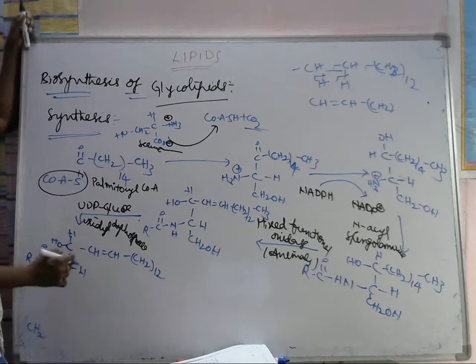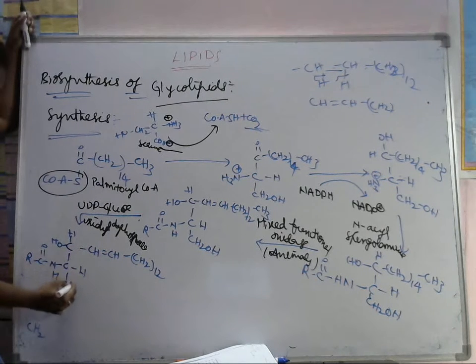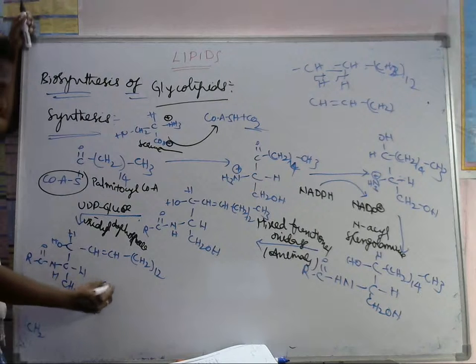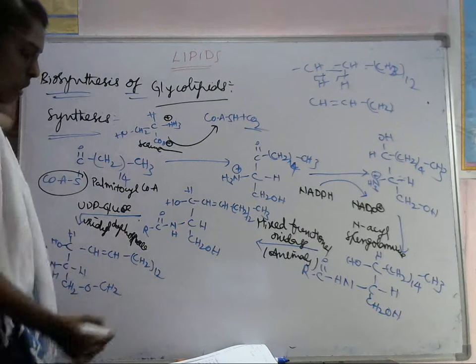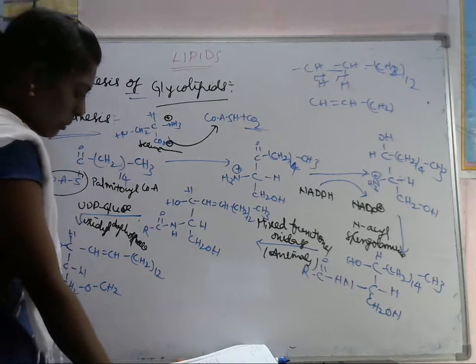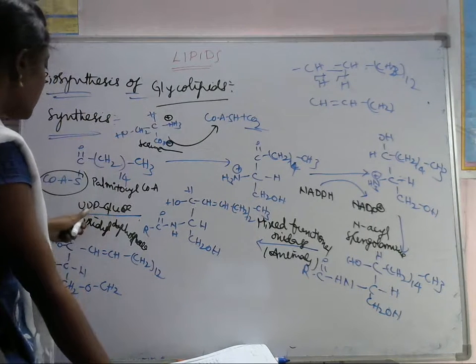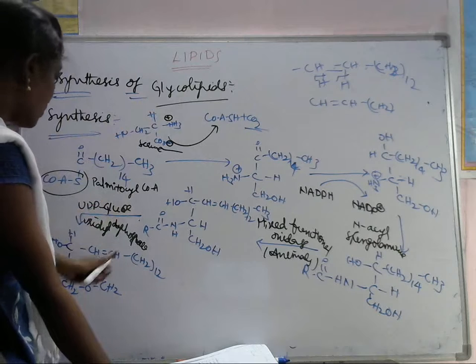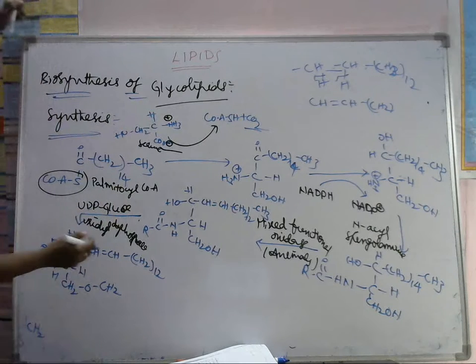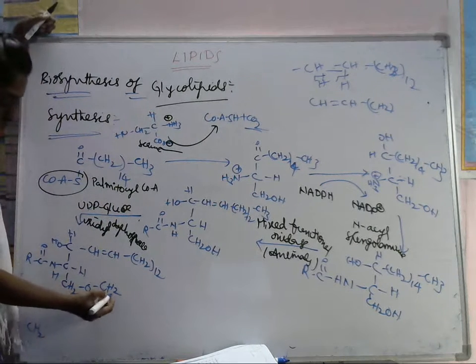Okay, so next what group is there? CH2 O CH2. We are adding glucose here. Okay, so for glycolipid, what will it do? This UDP glucose transfers the glucose unit to this one. Okay, we are just adding a glucose unit to this one.